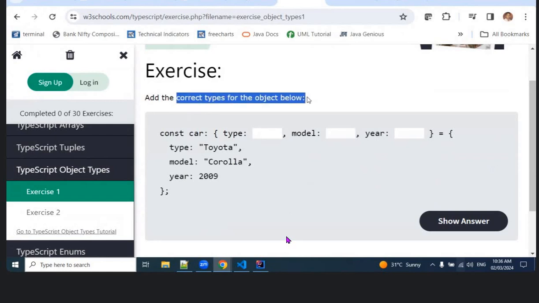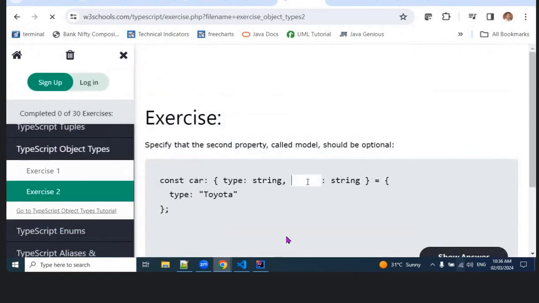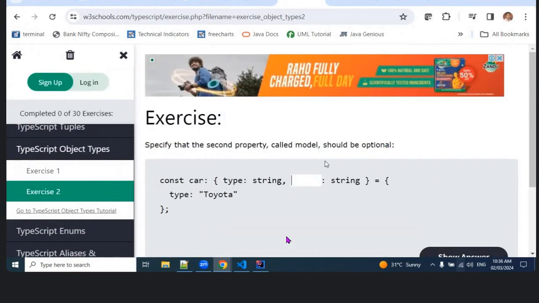So add correct types of objects. Okay, type is a string here. Model is also a string here. This is the number here. Okay, this is not a problem. Type string. Specify the second property called model, type string. Model should be optional.